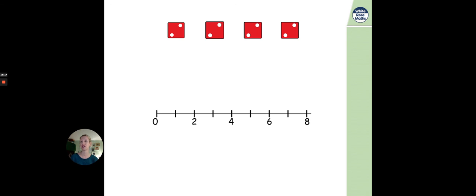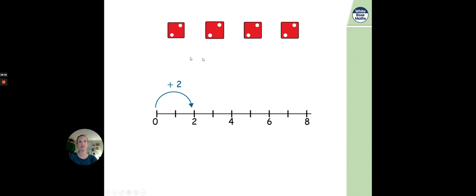Here we go, another picture and another number line. Again, what can we get from this picture? Well, it's a picture of some dice. Can you count the dots in the dice? They're all equal. 1, 2. Let's look at our number line. It starts at 0 again. I've got 2, 4, 6 and 8. I think we might be counting in twos here.